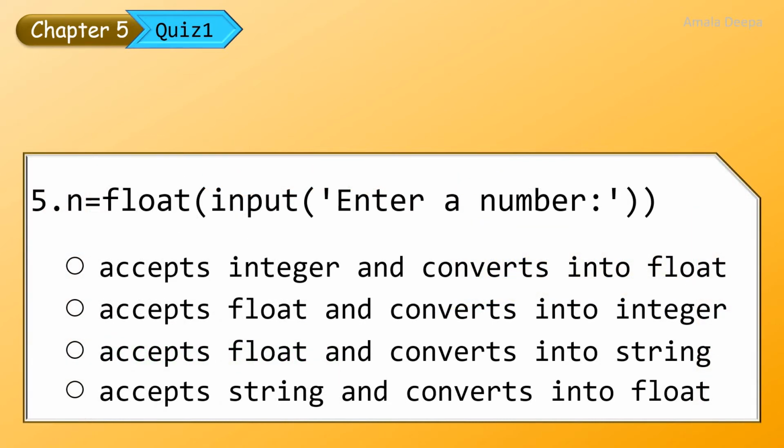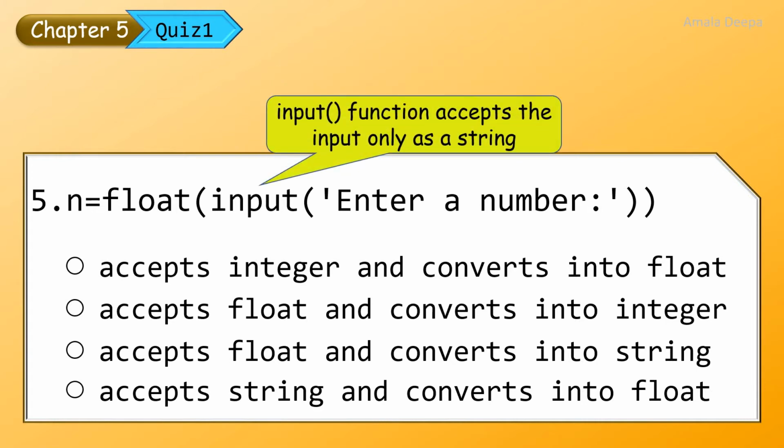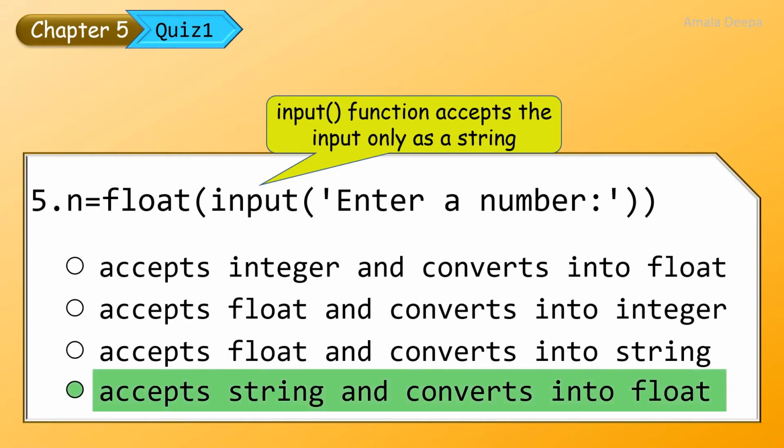n = float(input('Enter a number')). In this statement, the input function accepts the input only as a string, and the float function converts the string into float. So the correct option is the fourth one: accepts string and converts into float.